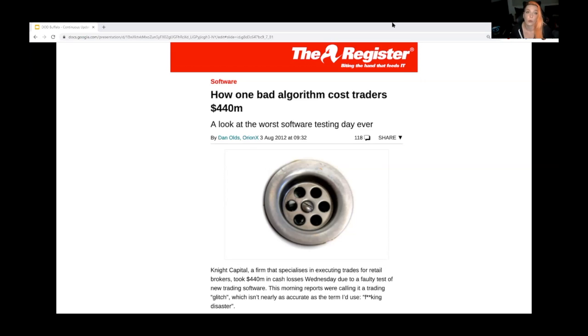There was no logging, no monitoring, and no alerts. They had to sit there, desperately trying to figure out what had happened, losing money minute over minute. In the 45 minutes this bad update was live, Knight Capital lost $440 million and ultimately went out of business as a result. Tragic and preventable.